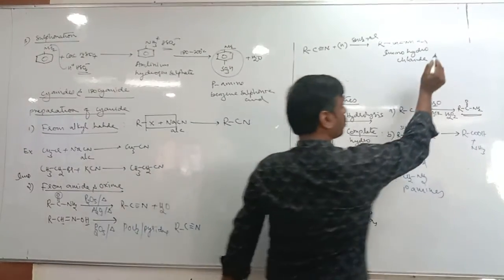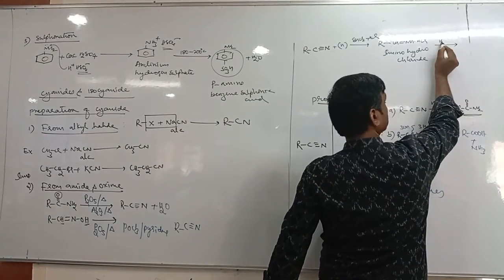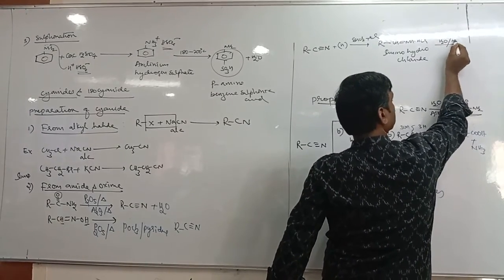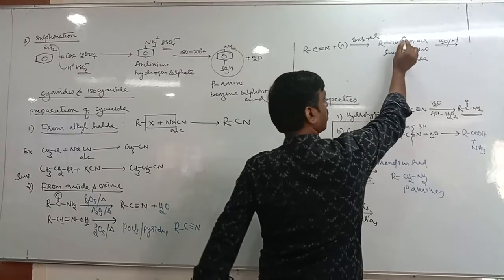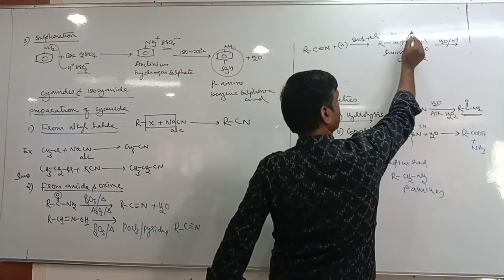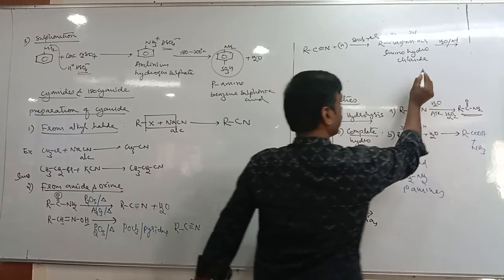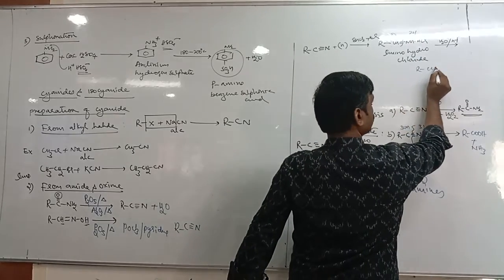So imino hydrochloride is an intermediate. This imino hydrochloride further undergoes hydrolysis in acidic medium. Tell me now which bond will be broken? The double bond; write O here, 2 hydrogen here. What do you get? RCHO.